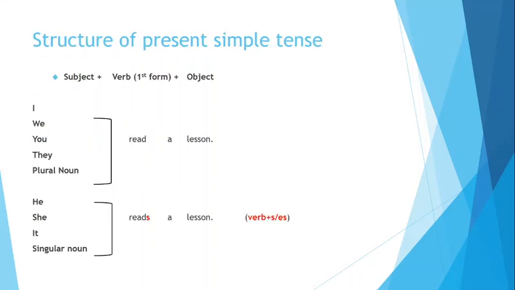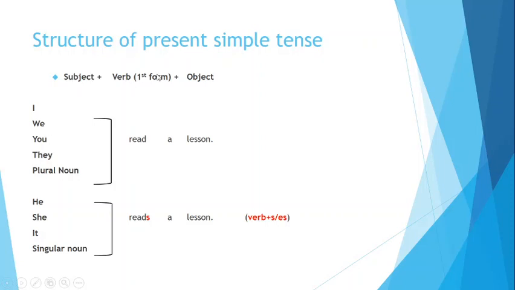Okay, now let's come to the structure of present simple tense. How do we write a present simple tense sentence? Now we know what present tense is, हमें पता चल गया. Then how will we write sentences in present simple tense? Let's have a look. First of all, there is a subject. Now what is the subject? Subject means the doer of the work. Someone that performs the work is called the subject. यानी कि जो sentence में जो भी काम करने वाला होता है उसे हम कहते हैं subject.